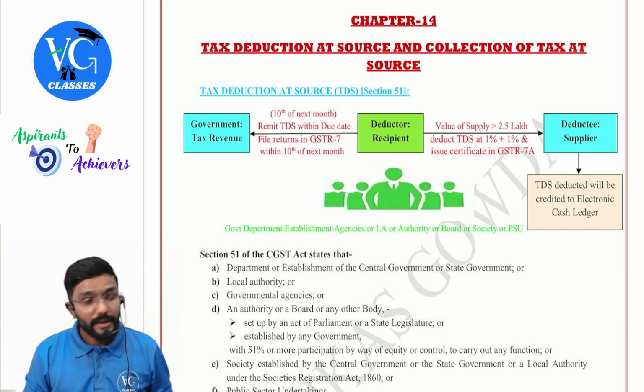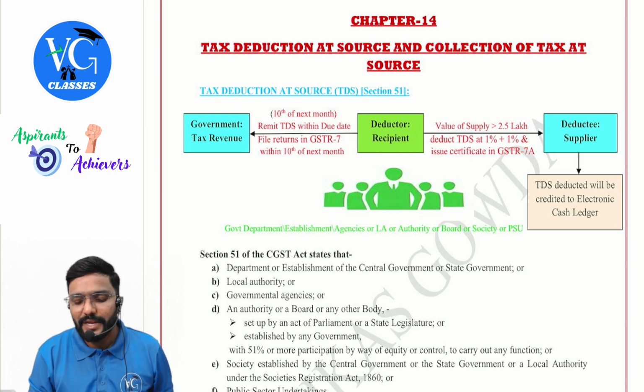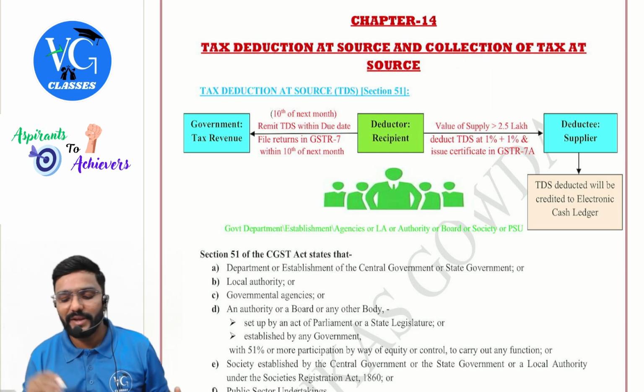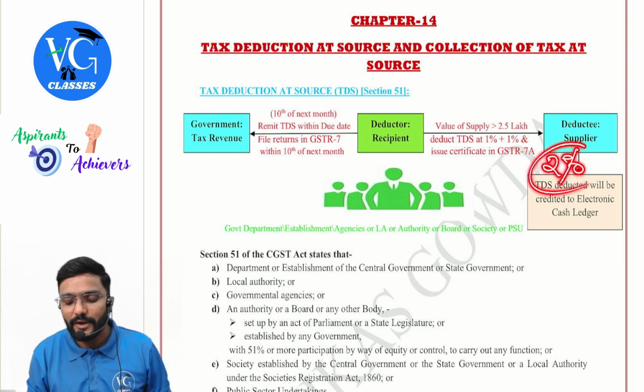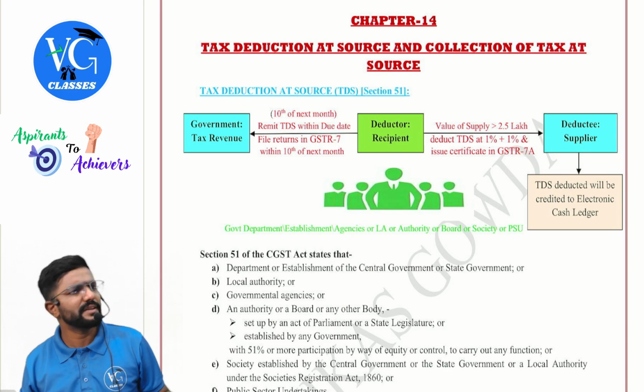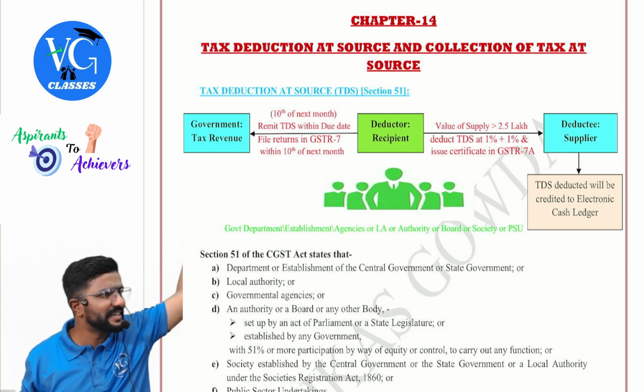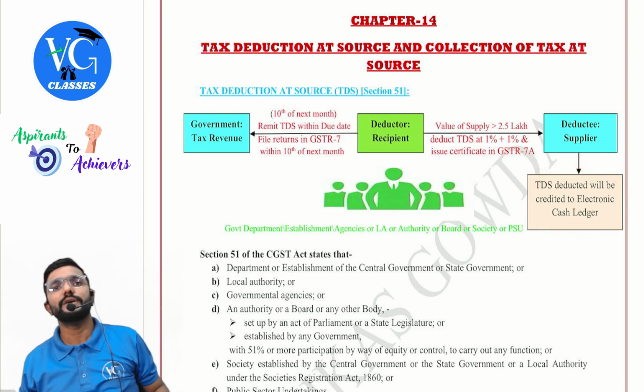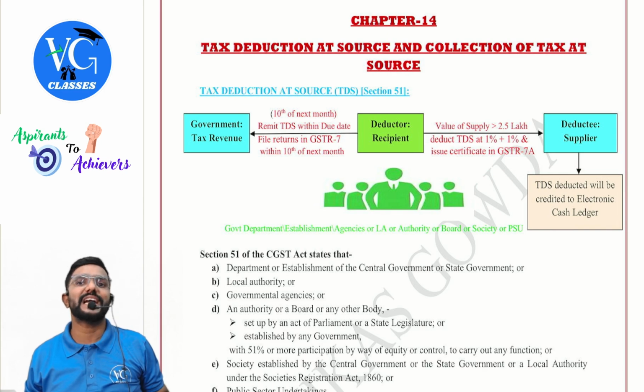Okay. Now, the deductor, when he is making the payment, assume he is paying 3 lakh. From that, he has to deduct 2% TDS, totally 1%, 1%, and pay the balance to the supplier. Sir, whatever 2% TDS is deducted, will the supplier get a credit of it? Yes. Even in income tax, he used to get a credit. From final tax liability, we will reduce. Same way, here he will get that amount credited to the electronic cash ledger.